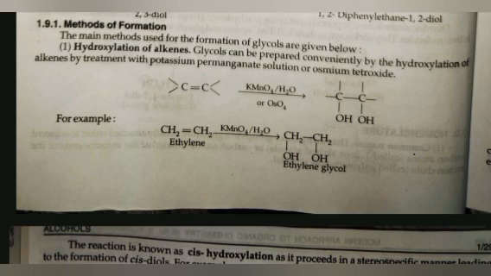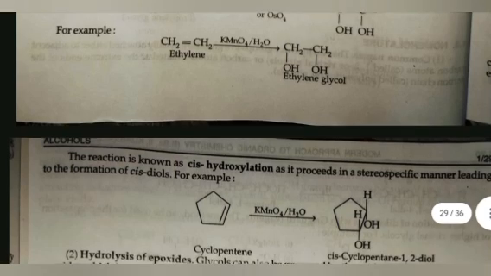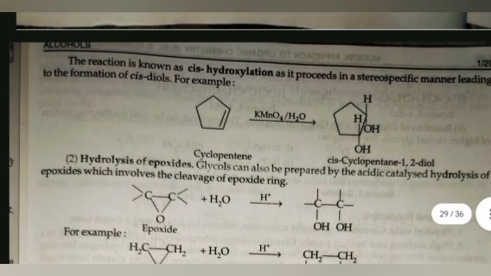First is hydroxylation of alkenes. Glycols can be prepared conventionally by the hydroxylation of alkenes by treatment with potassium permanganate solution or osmium tetroxide. For example, ethylene in the presence of KMnO4/H2O gives rise to ethylene glycol. The reaction is known as cis hydroxylation as it proceeds in a stereospecific manner leading to the formation of cis diols. For example, cyclopentene in the presence of KMnO4/H2O gives rise to cis cyclopentane 1,2 diol.